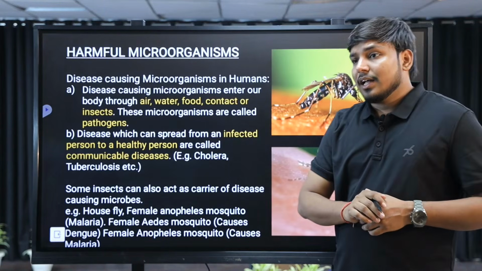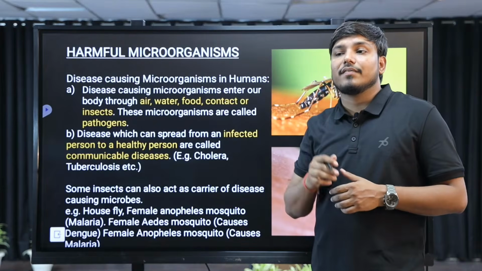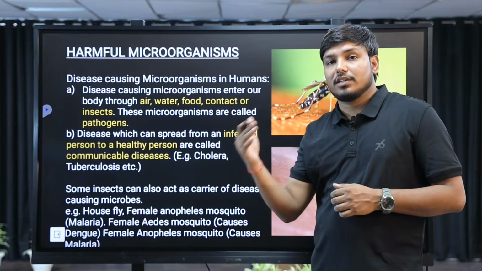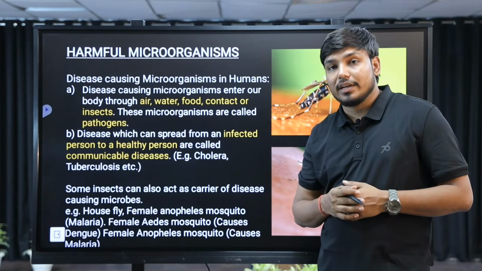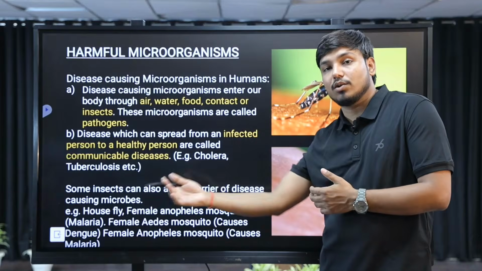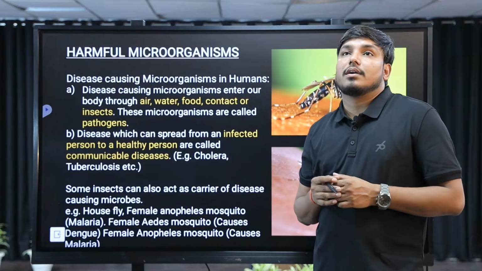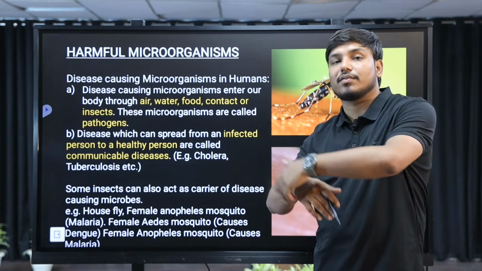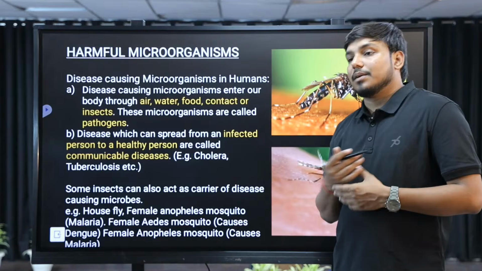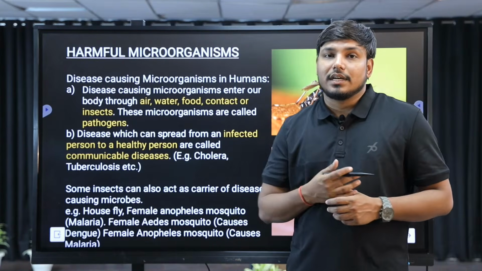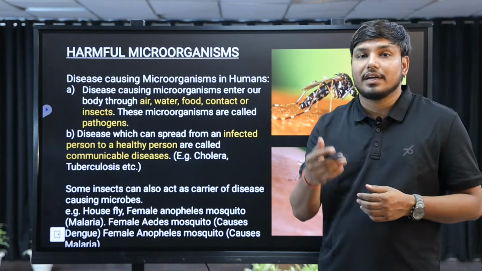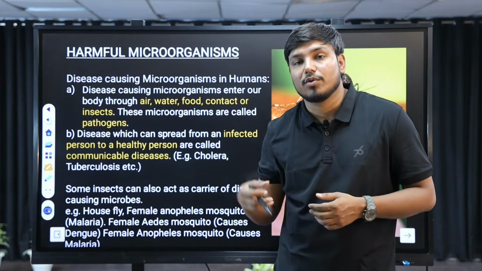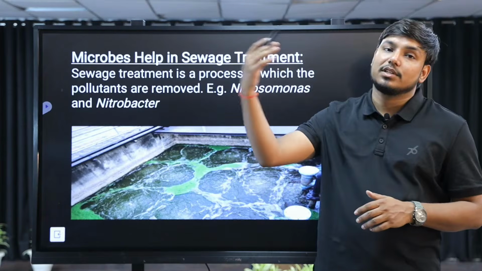The second category, the diseases which can spread from an infected person to a healthy person. Some diseases are passed from one person to another person. One person is infected with some kind of disease which will spread to the other organism, right? So there are many kinds of allergies also which are caused by fungi and bacteria, transferred by touch, right? And there's some kind of disease, that is TB. When one person is coughing at that time, tiny droplets enter from the air into another person's body, right? Humans की body के अंदर inhale कर ले respiratory system में, that person is also infected.